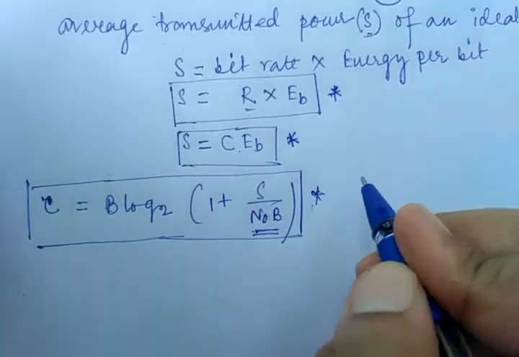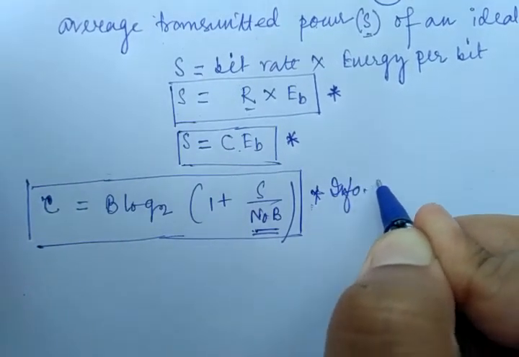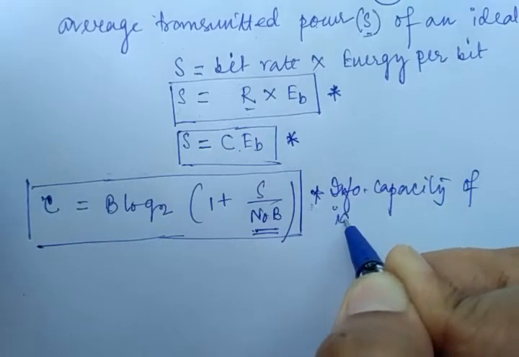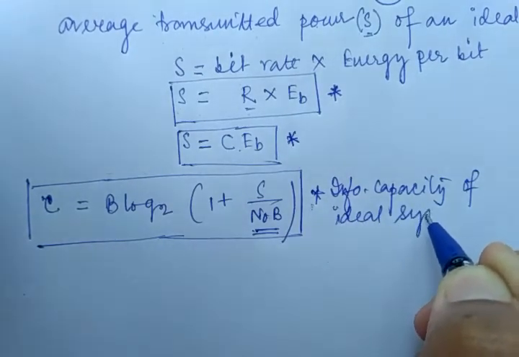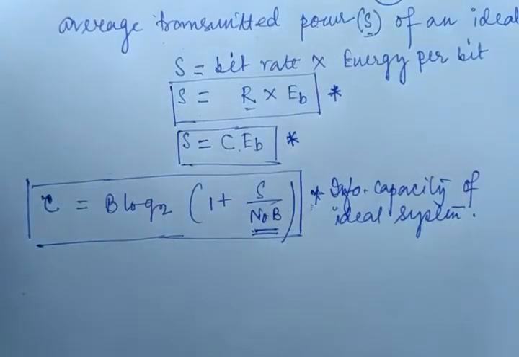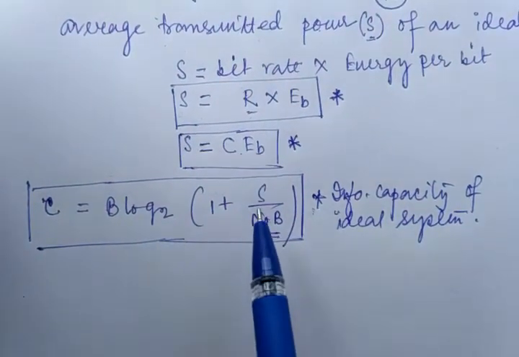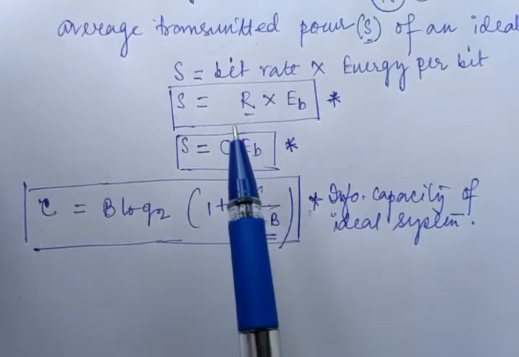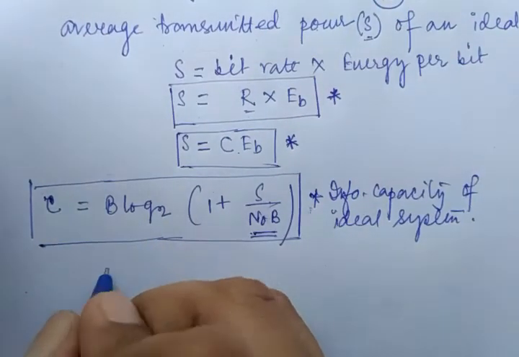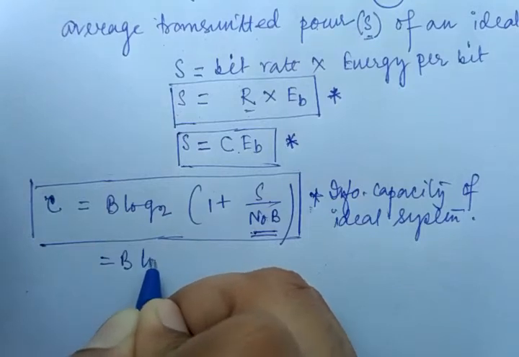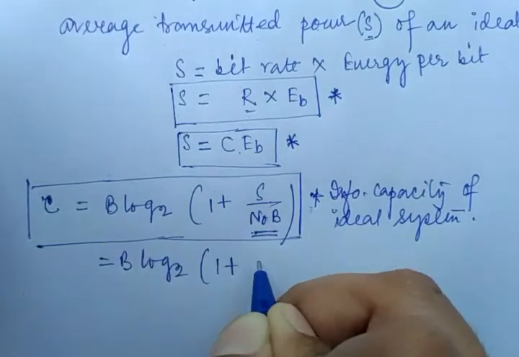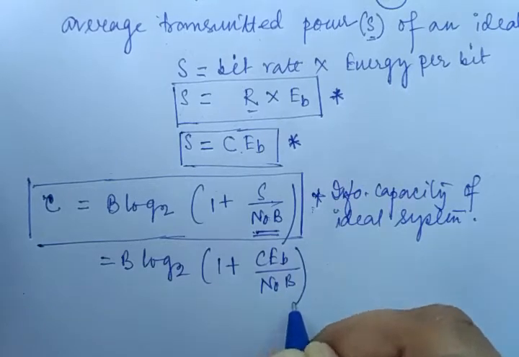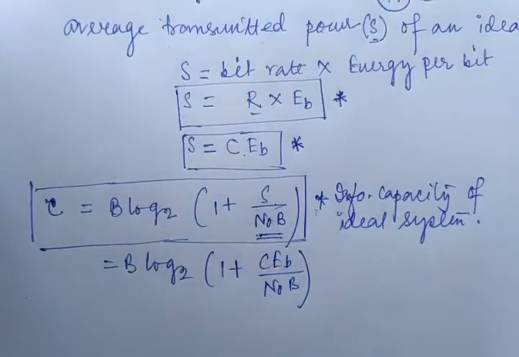I have already written over here the information capacity of the ideal system. Clear? So you have already calculated the form of S, and S is defined by C into EB. So please put it down: C equal to B log 2 of 1 plus C into EB divided by N0 into B, right?